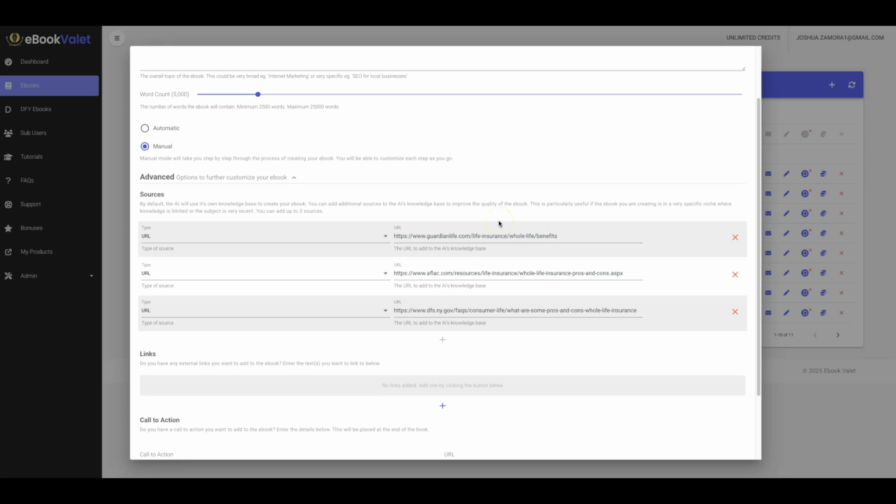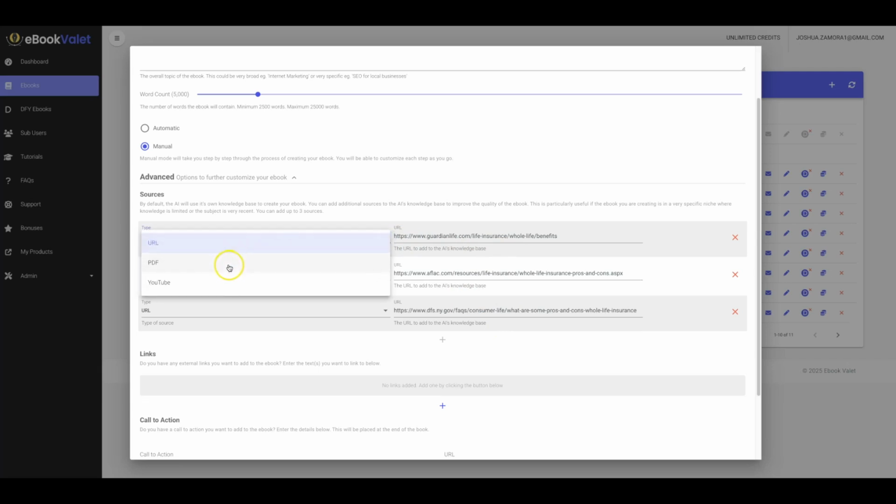If you see someone posted on Quora where people ask and answer questions, you can put that in here. So any place of value that you find that has obviously a URL, you can copy the URL and bring it over here to have ebooks created around. Any URL that you like, and that pretty much allows you to have better control of what is included in your ebook, because it's going to scan and take all the information from the URLs that I provide, train itself on that, and then write the ebook based off of this information.